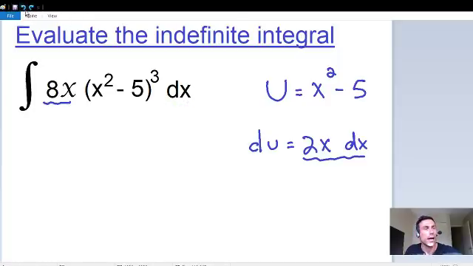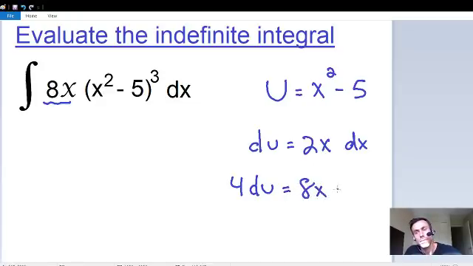We can do that by multiplying both sides by 4. If we multiply du by 4, and multiply the right side by 4, 2x times 4 is equal to 8x. And now notice how 8x dx is exactly equal to the rest of our integral, which is exactly what we want.